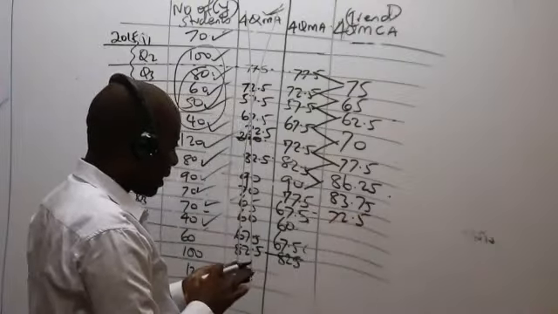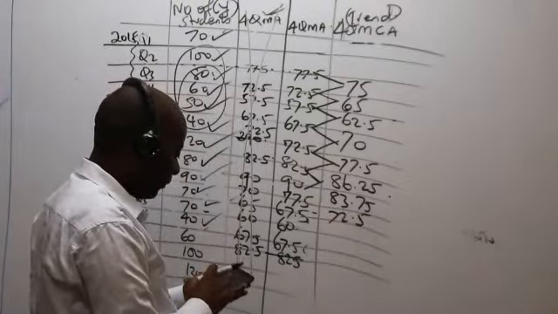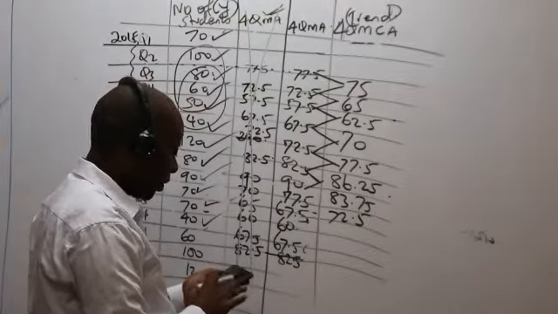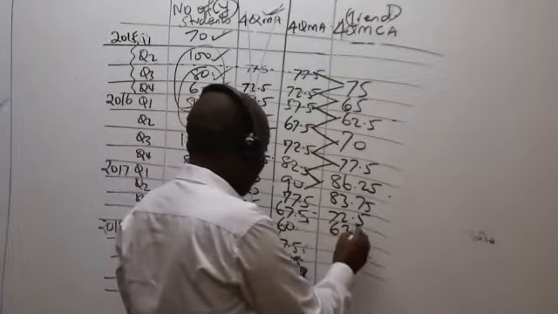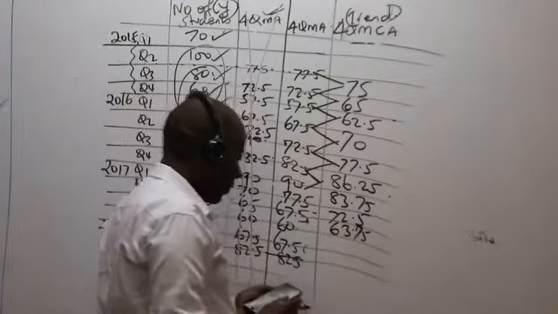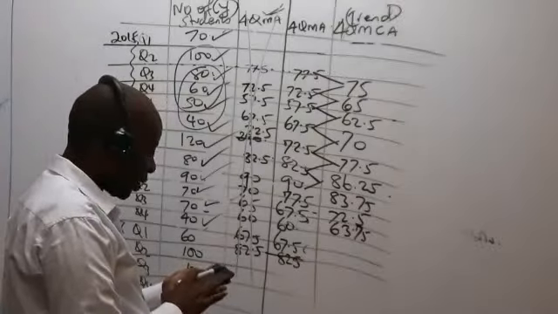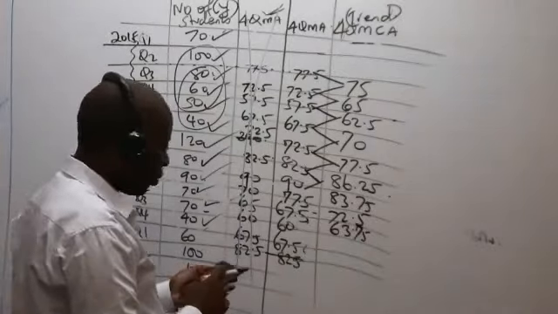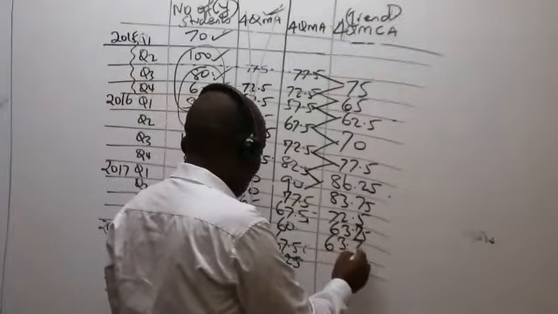Then we have 67.5 plus 60, divided by 2, which will give me 63.75. Then we have 60 plus 67.5, divided by 2, which will give me 63.75.